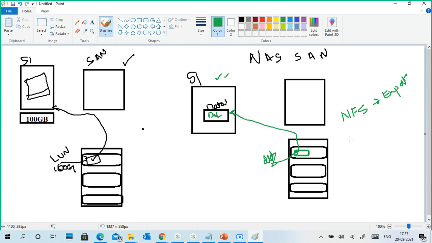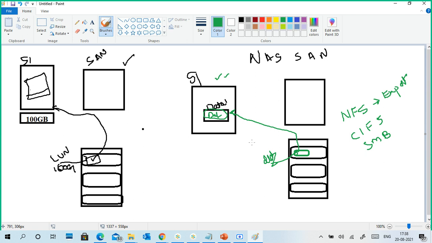Export means you create a folder and export it. The client will request, and if the username, password, read and write permissions, and IP address match, then automatically you are able to access the folder. Or you can use another technique like CIFS, SMB. Any sharing technique you can use, and you share the folder, and the folder is accessed from here.